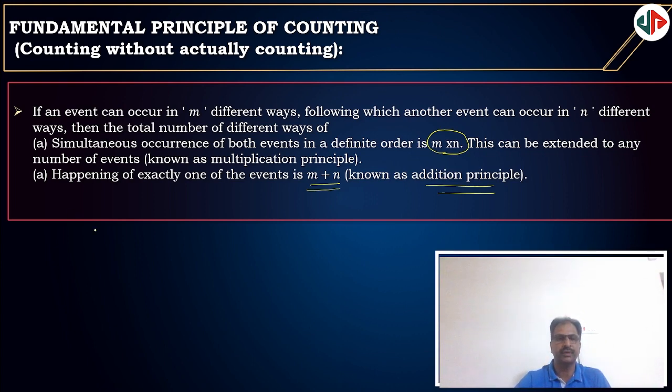For example, if one work can be done in three ways, and after completing this, another work is done in two ways, then the number of ways in which both the works can be done one after another is 3 into 2, that is 6 ways. That is the meaning of the fundamental principle. Then the number of ways in which either of the events occurs means 3 plus 2, that is 5.